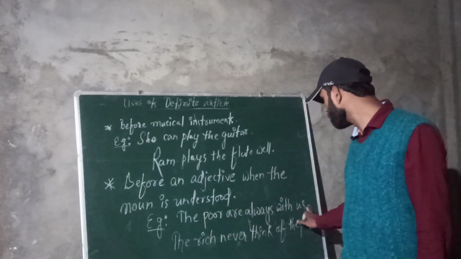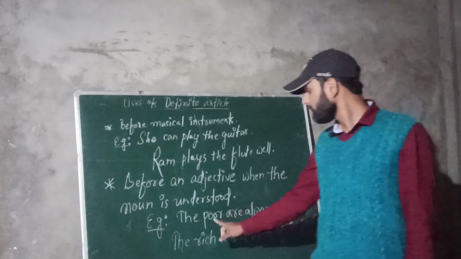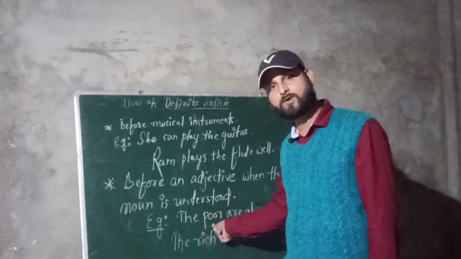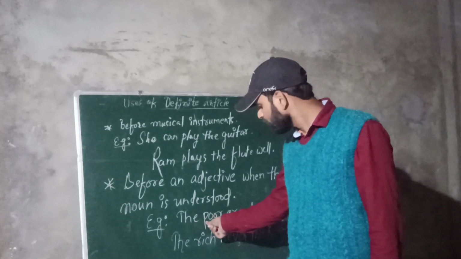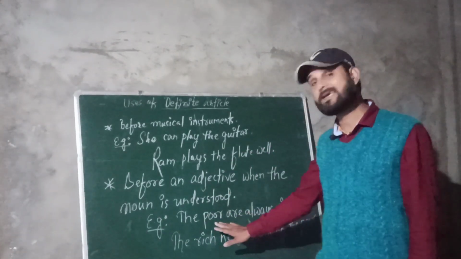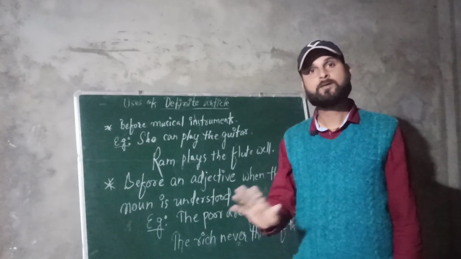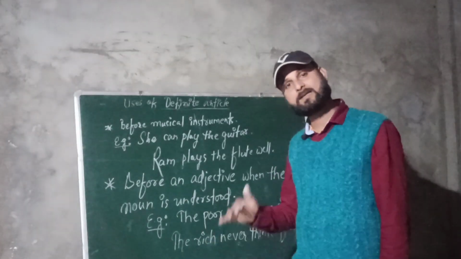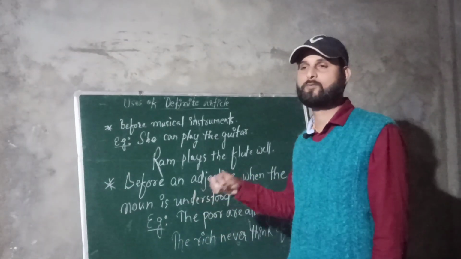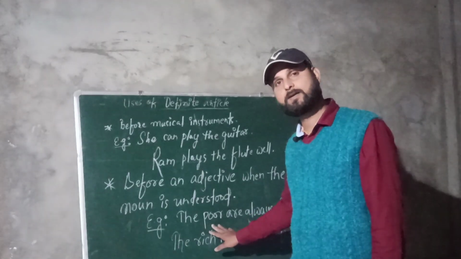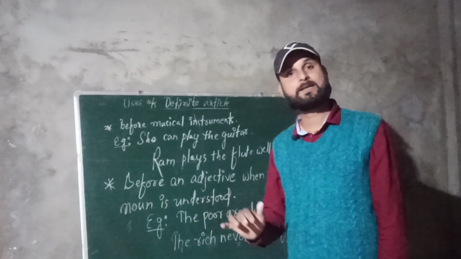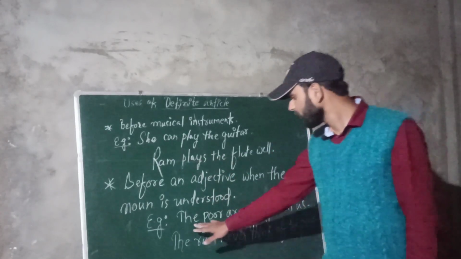The poor are always with us. When you say the poor, this poor, rich, all these are adjectives. When you say the poor, from the word itself we know that it is said about people. The speaker as well as the listener will understand that the poor is said about the people, the poor people.